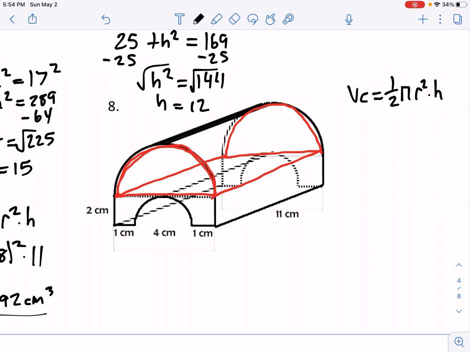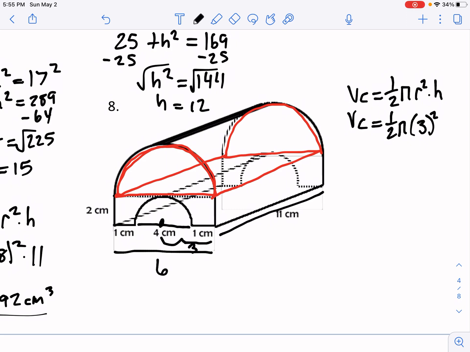Okay, so if that's the case, let's determine what the radius of this is going to be. This distance from here to here is 4, and then 1 and 1. So the total distance here would be 6, right? Remember the radius is halfway in between. So what would this distance here be? 3, right? If the total distance from end to end is 6, then the radius must be 3. So for the volume of our half cylinder here, the radius would be 3, and the height would be 11.